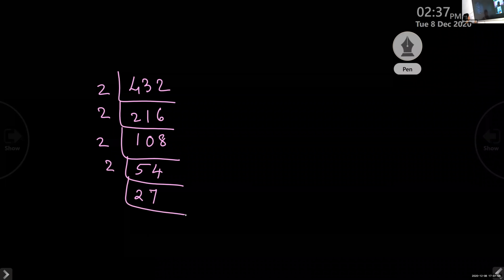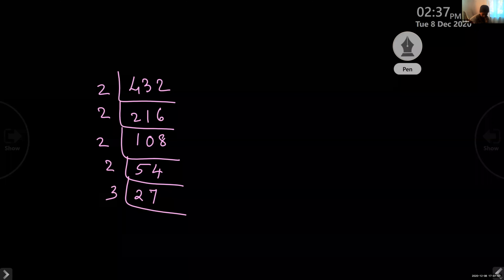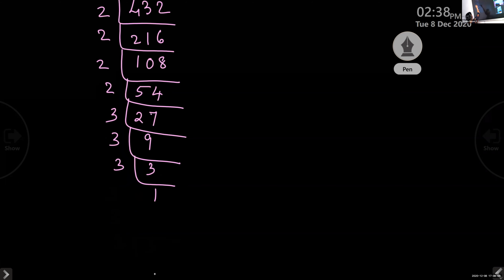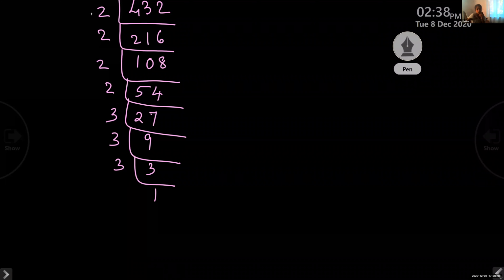Now you cannot take 2. We take 3. So 3 nines are 27. 3 threes are 9. Then 3 square, no, 3 cube. Okay. So what is the answer? 1, 2, 3, 4.